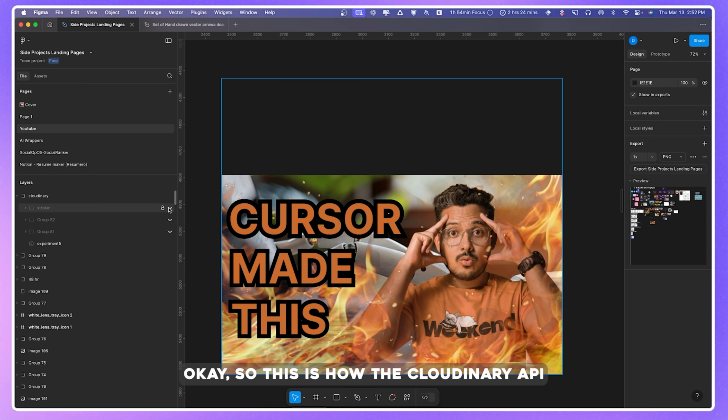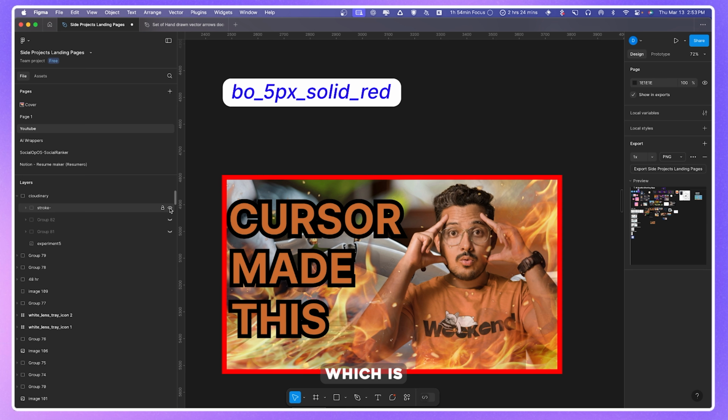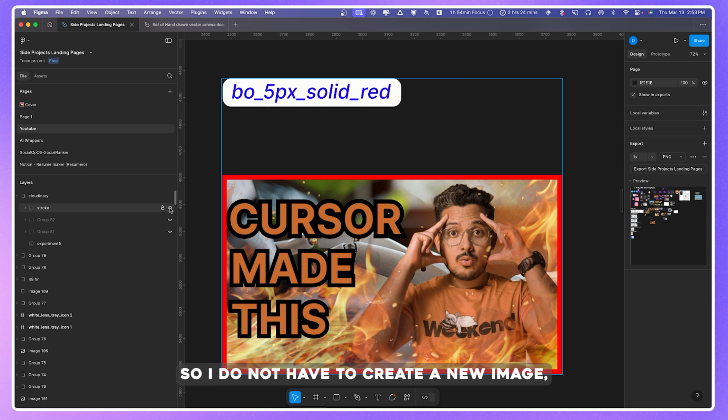Okay, so this is how the Cloudinary API is helping us make this thumbnail dynamic. One thing I am doing is uploading this image, which is the default thumbnail. I am adding an extra parameter on the URL, which is bo5px solid red, which adds this red border around my image. So I do not have to create a new image. I just have to append this text on the URL, and this adds the stroke.